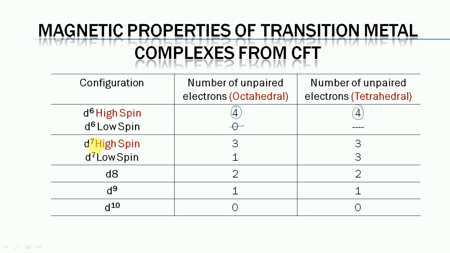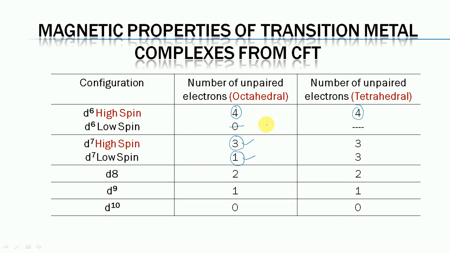In the case of D7 high spin complexes, there are 3 unpaired electrons. In the case of low spin, it is only 1 unpaired electron. So the high spin complexes will have higher paramagnetic character, and low spin complexes will have low paramagnetic character.